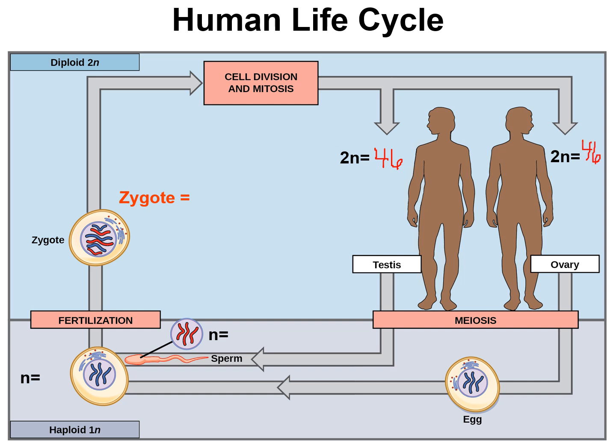And then the egg and the sperm that they produce will have half that number, because those cells are going to be produced by meiosis, and meiosis will cut the number of chromosomes in half. So this sperm will have 23 chromosomes, and this egg will have 23 chromosomes, which is good because when the sperm fertilizes the egg, we get this fertilized zygote, and a zygote is just a fertilized egg.